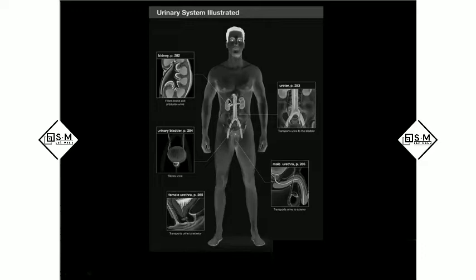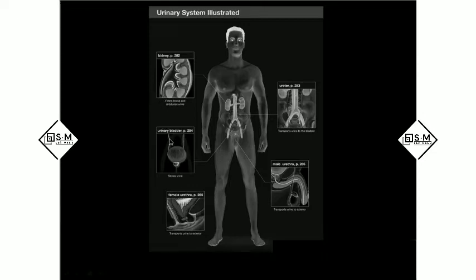So this is the right kidney and this is the left kidney. Above the kidney we have the adrenal glands, and this part we call the hilum. From the hilum, the renal artery enters, and the renal vein and ureter exit.